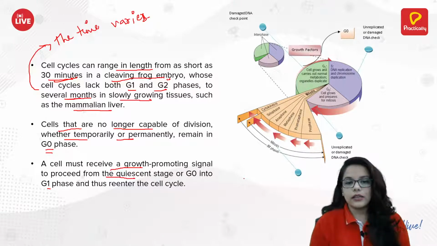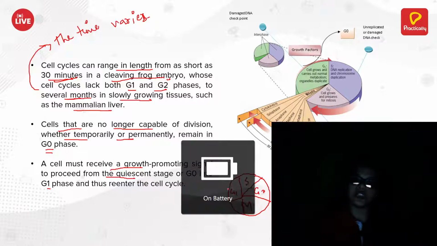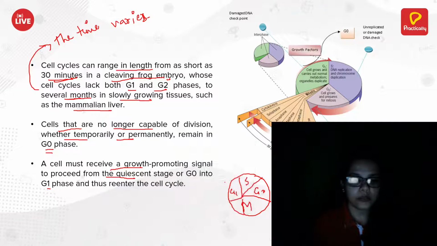See, the thing is, G1, S, G2, and there is the M phase. So this is G1, S, G2. Now sometimes from G1,